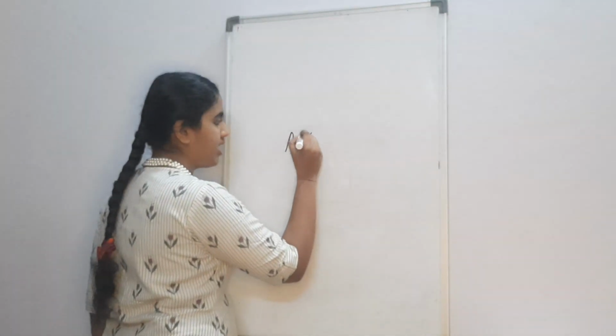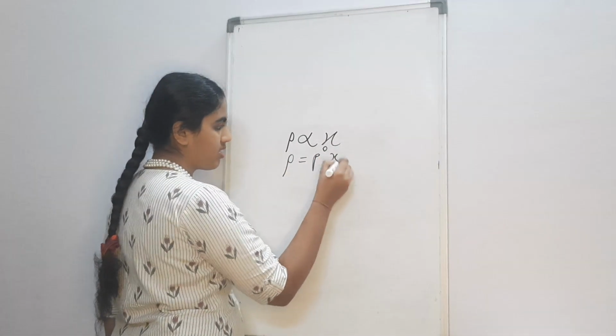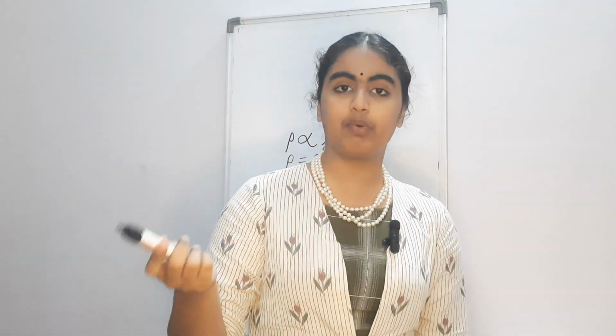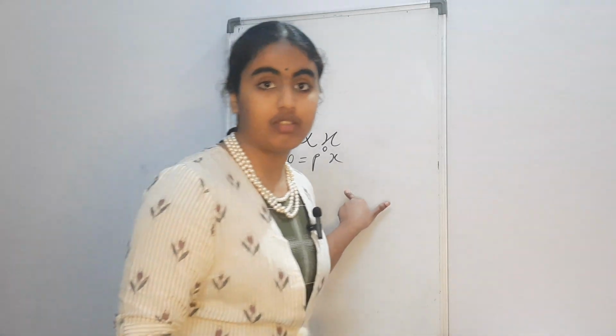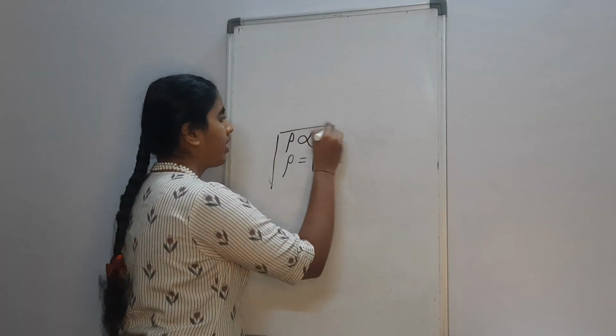For the one with volatile substances, Raoult's law states that the partial vapor pressure of each component in a solution of two volatile liquids is directly proportional to its mole fraction in the solution. This is the expression: P is directly proportional to xi, or P equals P naught xi. What is P naught? P naught is the vapor pressure of the pure substance at room temperature. Okay, so that is what Raoult's law states.